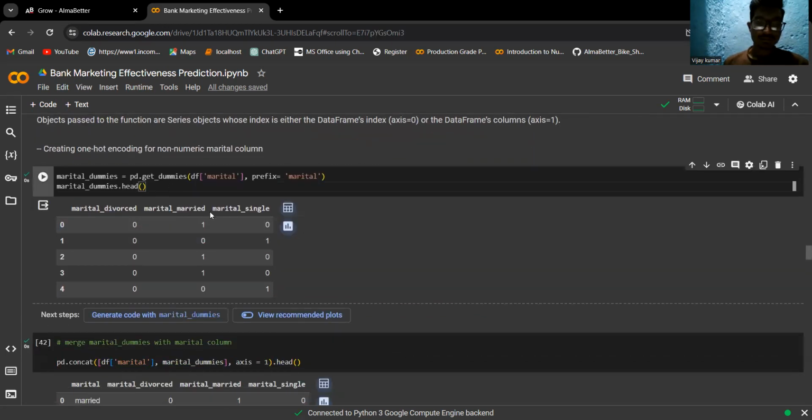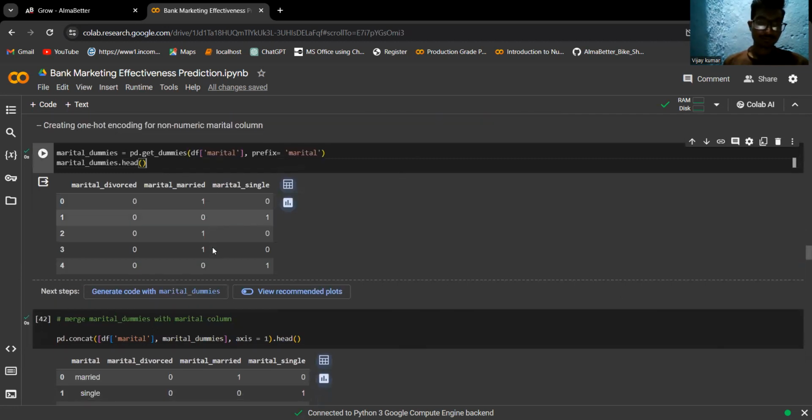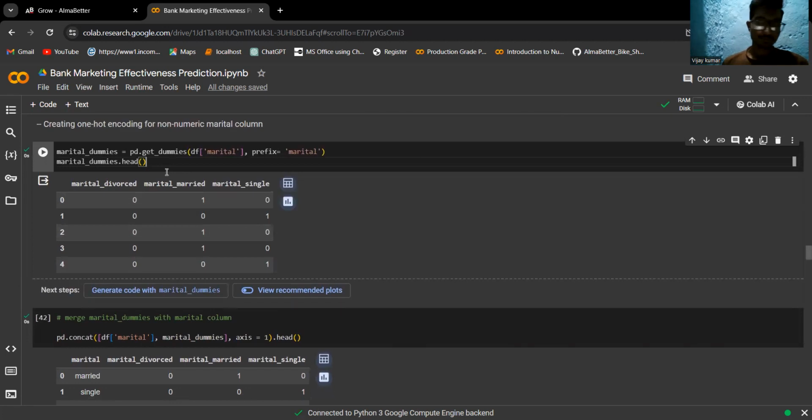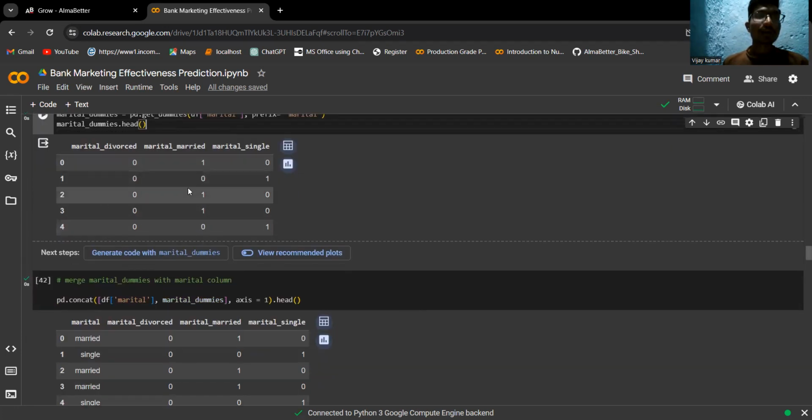Now what we are doing is creating dummy variables in order to implement our models. So we are converting categorical variables into numerical ones. If the row is married, it will get one. If the row is divorced, it will get one.